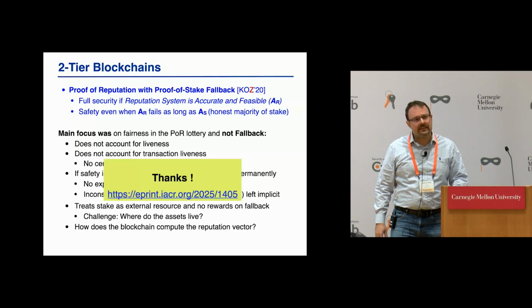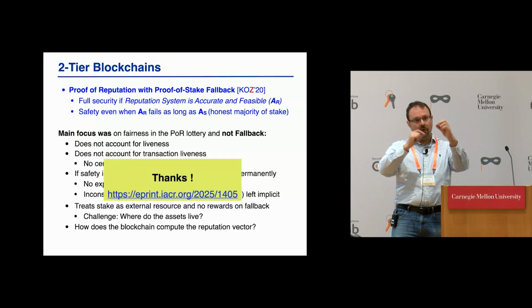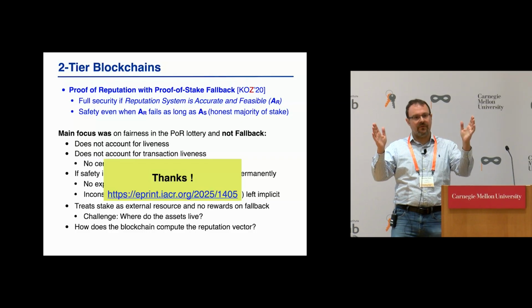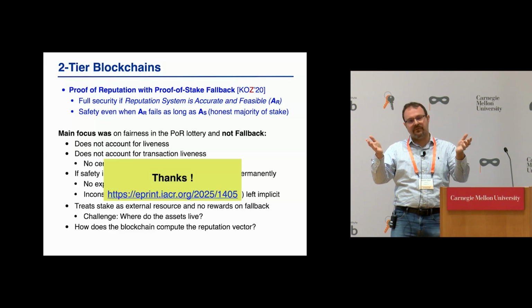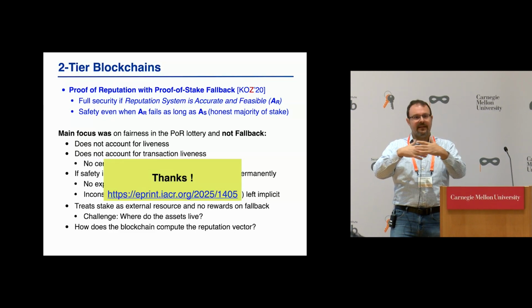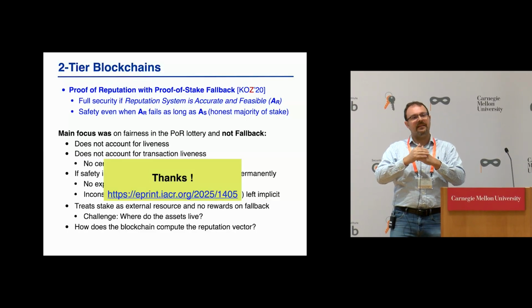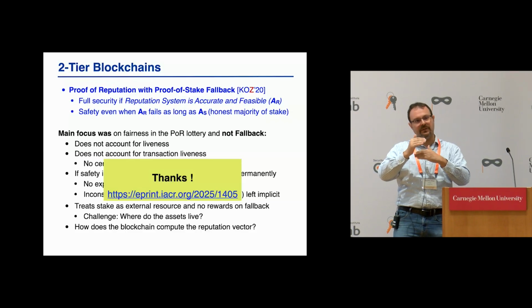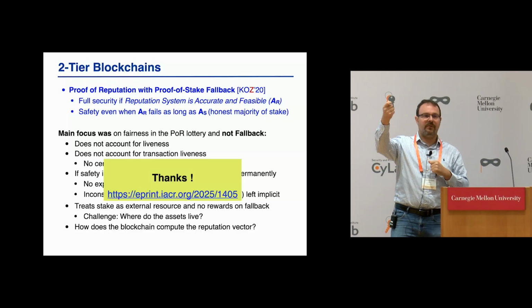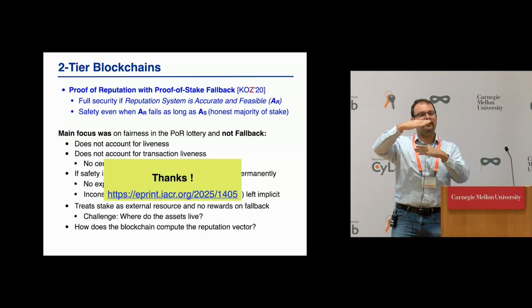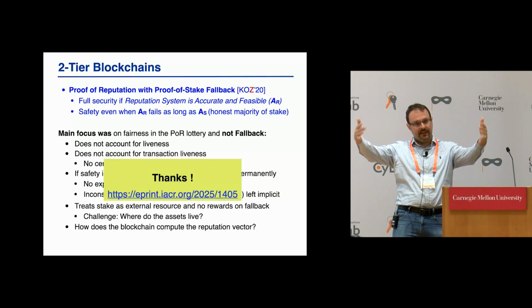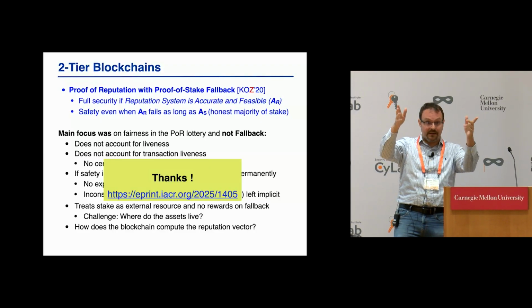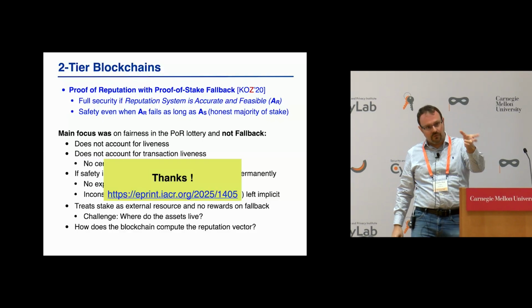I don't see one. I mean, these two tiers are one. They both depend on two assumptions on the resources that the system might have. So it's just a different type of assumption. In fact, this way we, to some extent, mitigate the problem of the correlation between stake and reputation that you might have in proof of stake systems that try to build reputation systems on top of them. So we decouple them, and we say, if we consider one resource, full decentralization with one resource, if that fails, we'll consider another resource on the same system. It's on the same blockchain. They're not different systems. So no, I would say.